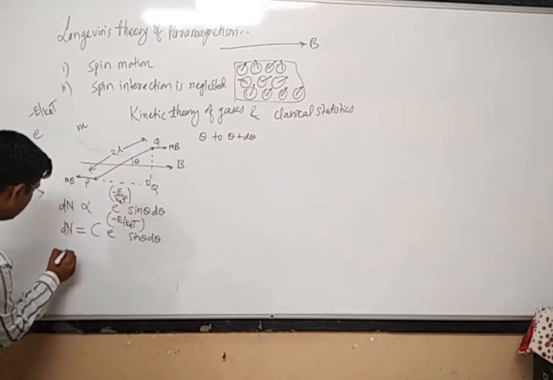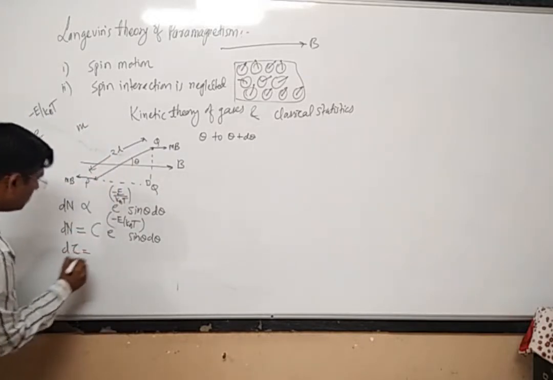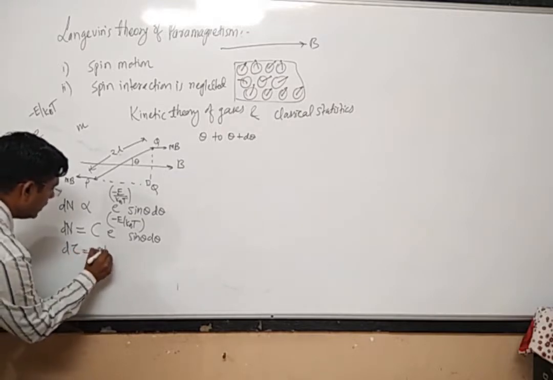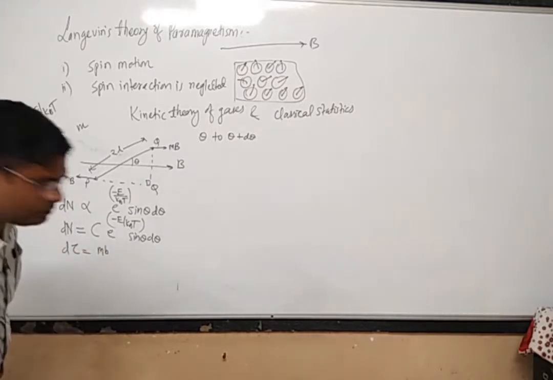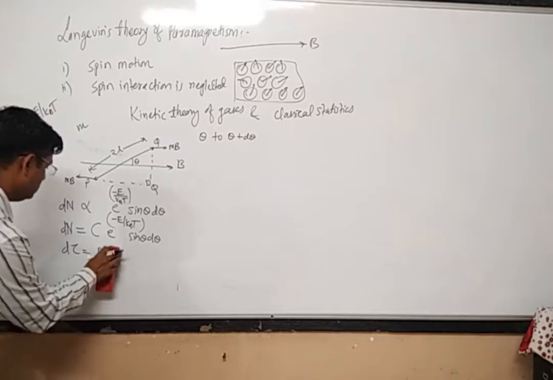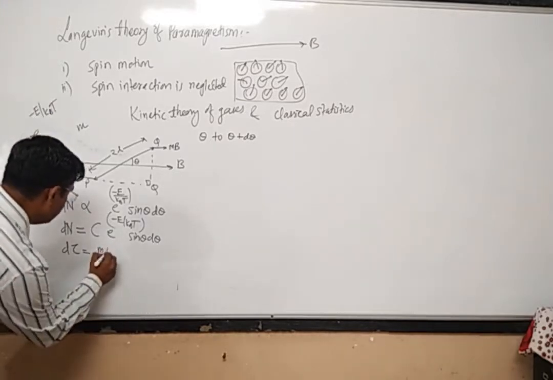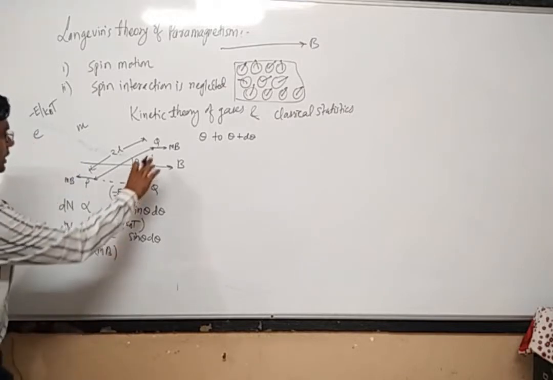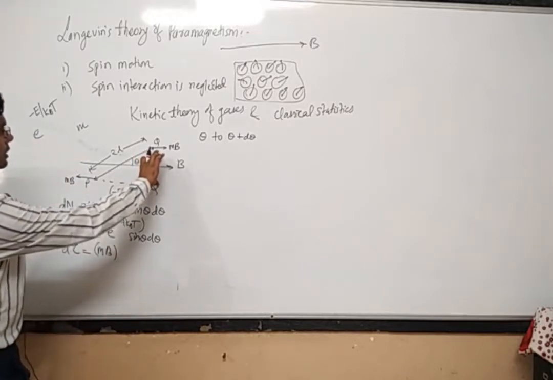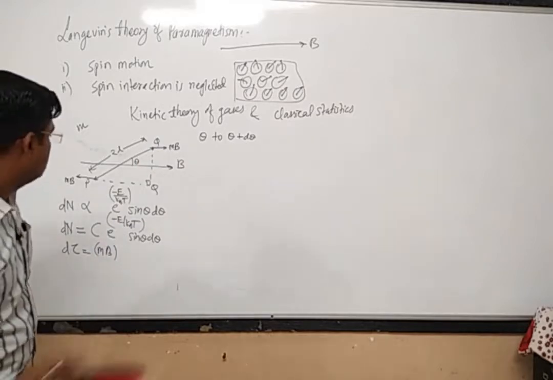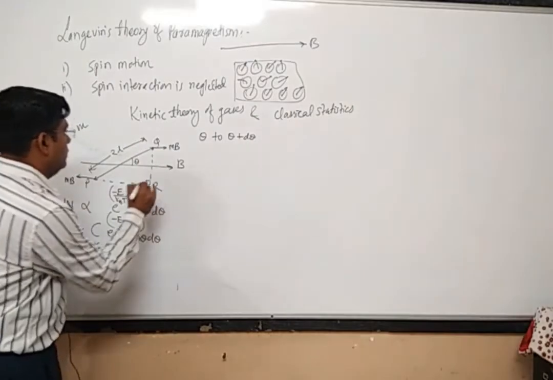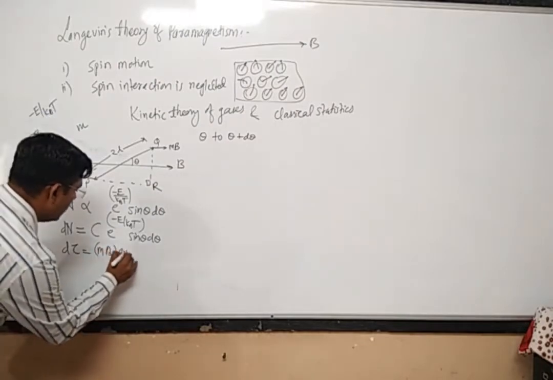So there will be a torque acting on this particular molecule or dipole moment, and that torque will be equal to m into B, that is pole strength, into this distance, that is this is actually r, into the distance qr.